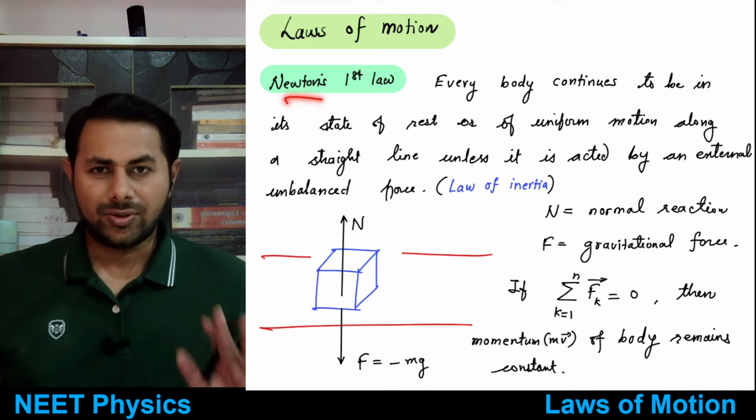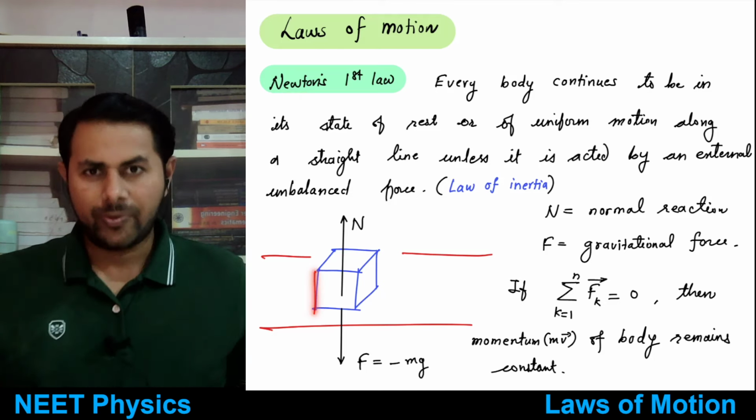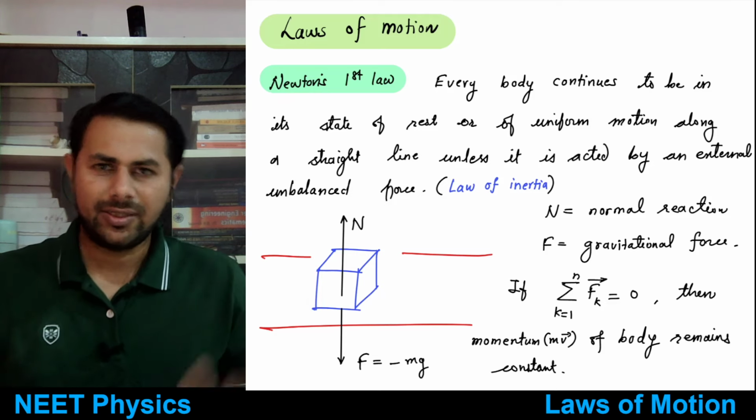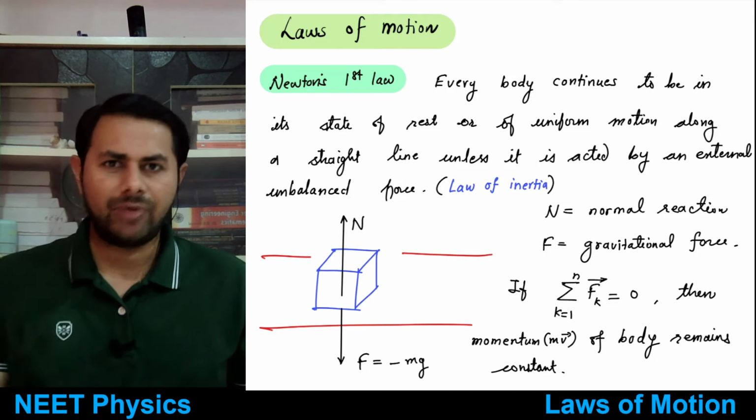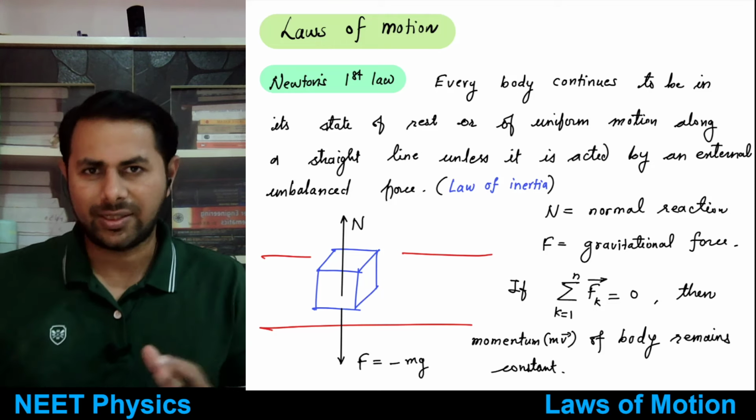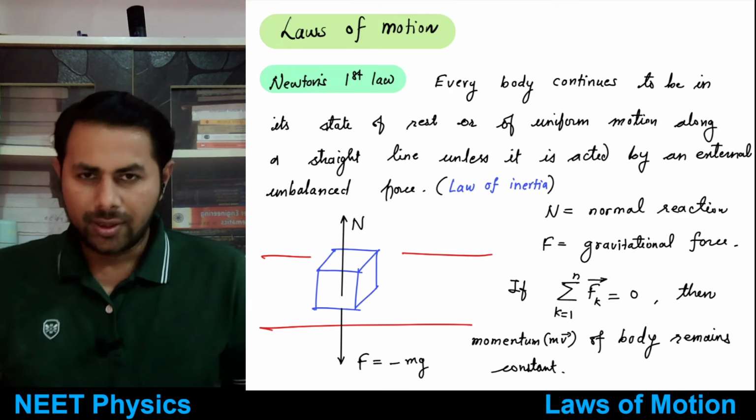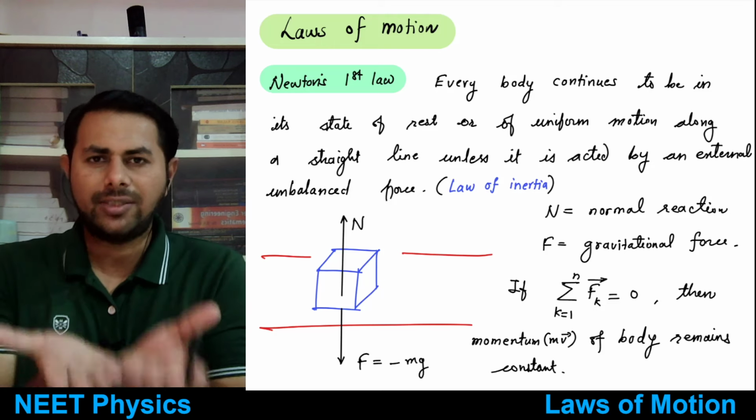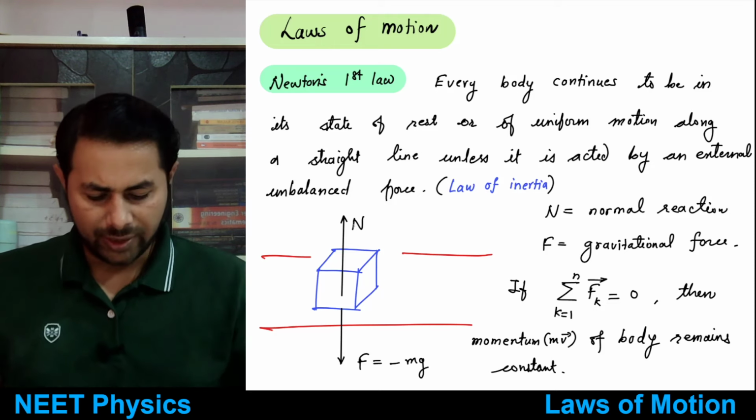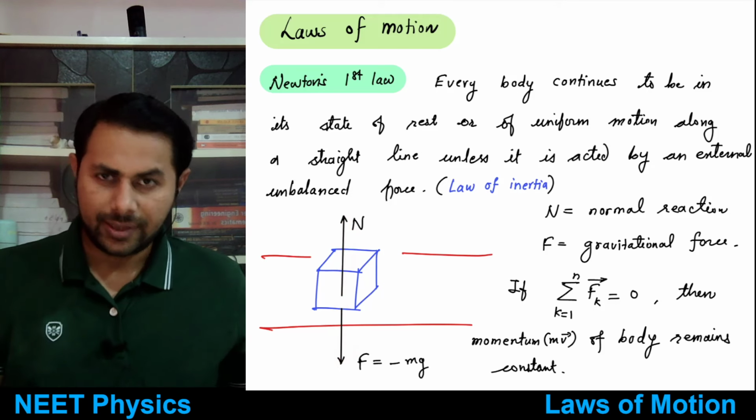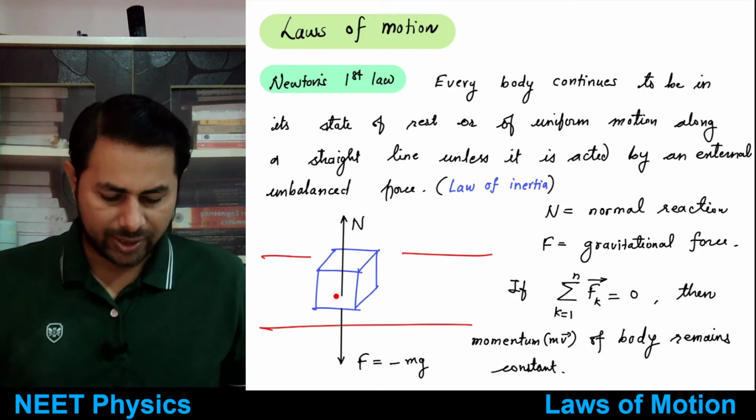Okay, so now if an unbalanced force is there, then what will happen? The body, if it is at rest, will start moving, right? It will start accelerating. Even if it is moving with uniform velocity, if there is an unbalanced force acting on the body, it will accelerate. So now there is a force due to this floor, which we call normal reaction, which balances the force due to gravity. Normal reaction is acting upwards, and the force due to gravity is acting downwards, that is, the weight of the block is acting downwards.